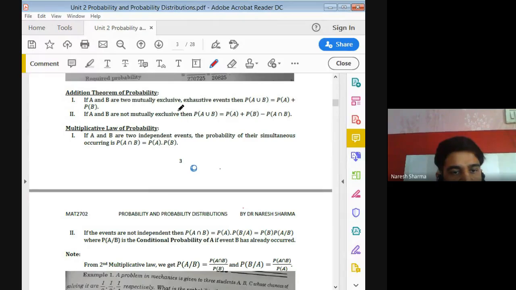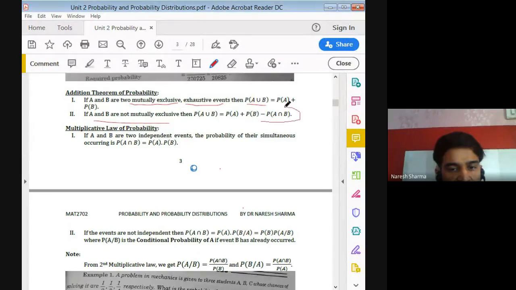We know that when we have two mutually exclusive events and exhaustive events, then the probability of A union B is the probability of A plus the probability of B. But if A and B are not exclusive, we have one additional term, that is minus A intersection B. You may remember that when we have the union, we use the plus sign between the probability of first and second.